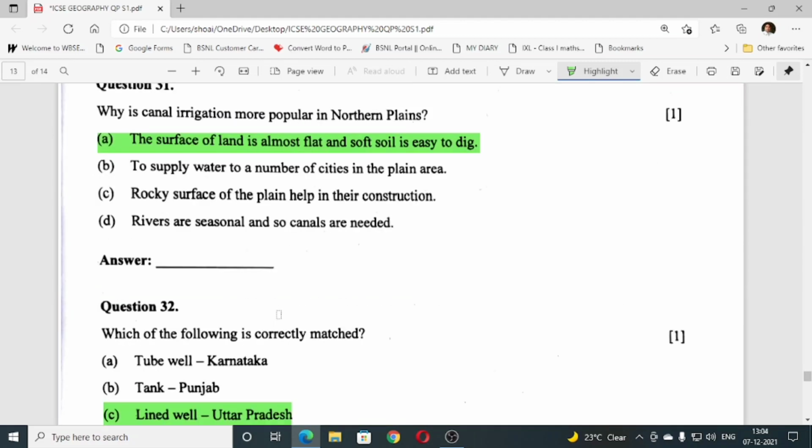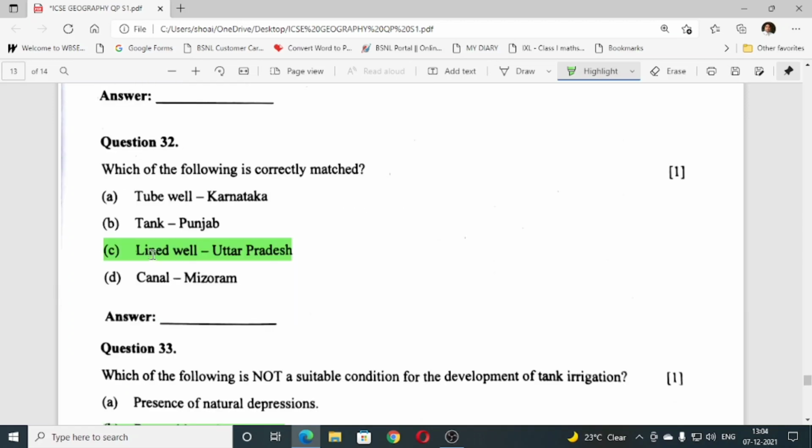Number 31, why is canal irrigation more popular in northern plains? Answer is A, surface of land is almost flat and soft soil is easy to dig. Number 32, which of the following is correctly matched? C, well and Uttar Pradesh.